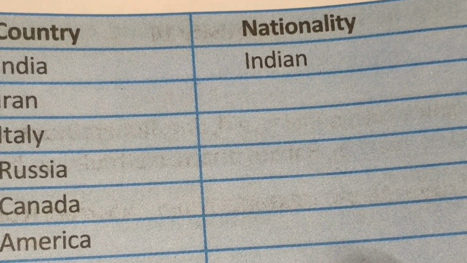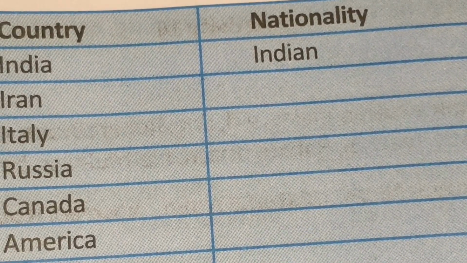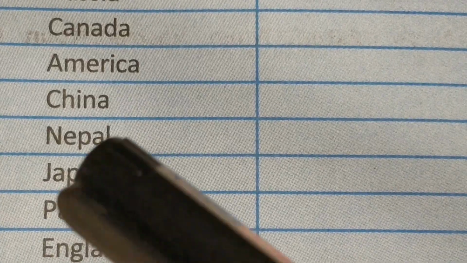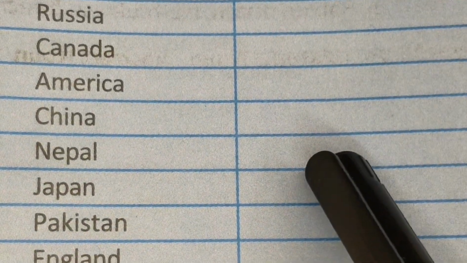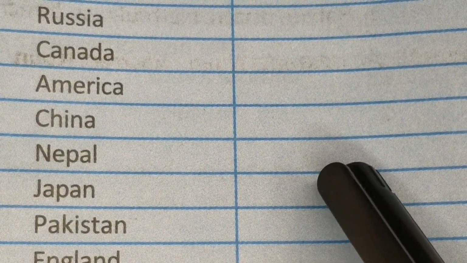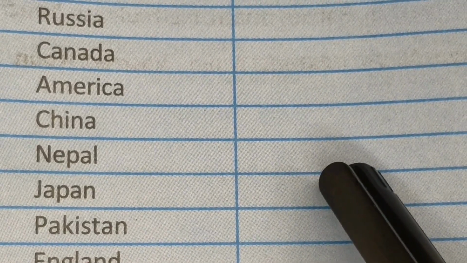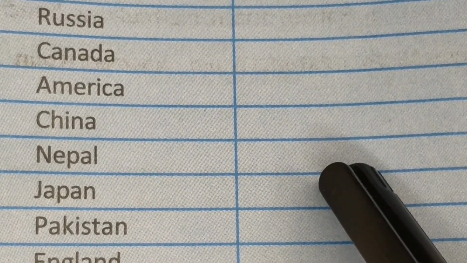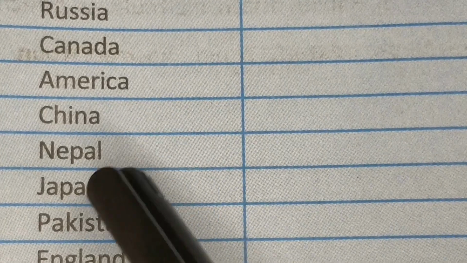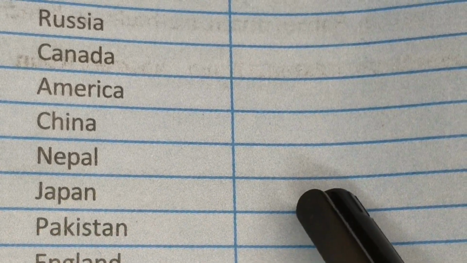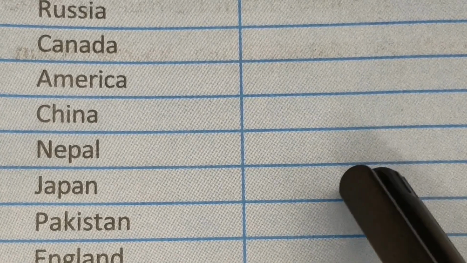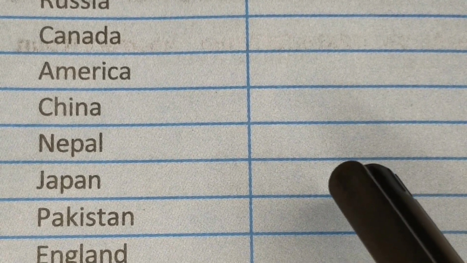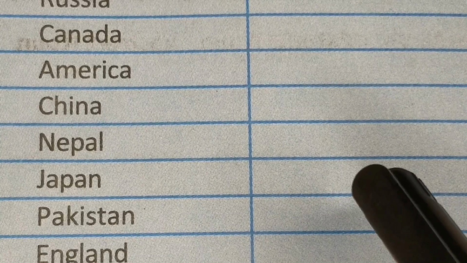Nepal, Nepalese. We are just adding ESE, but the pronunciation is Nepalese. Japan, Japanese. So here also we are just adding ESE, but the pronunciation is Japanese.